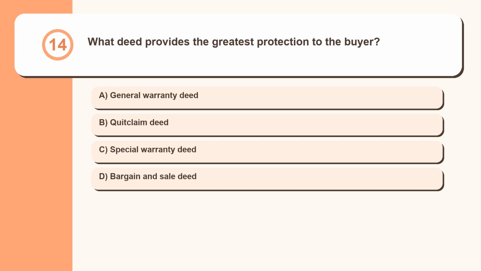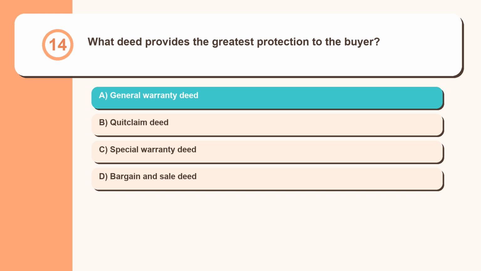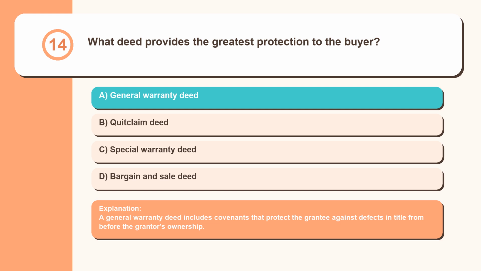Question 14. What deed provides the greatest protection to the buyer? General warranty deed, quitclaim deed, special warranty deed, bargain and sale deed. A general warranty deed includes covenants that protect the grantee against defects in title from before the grantor's ownership.